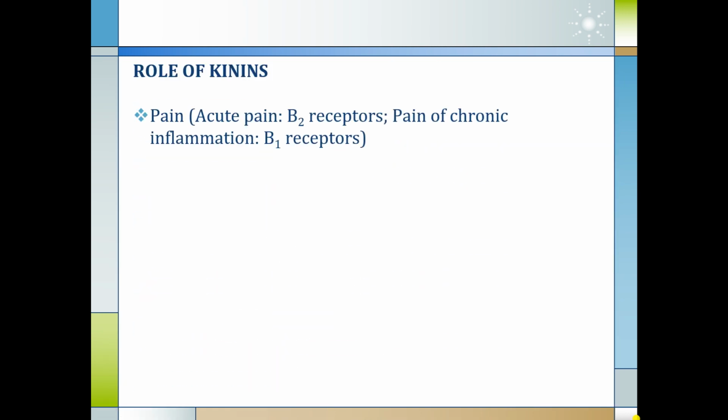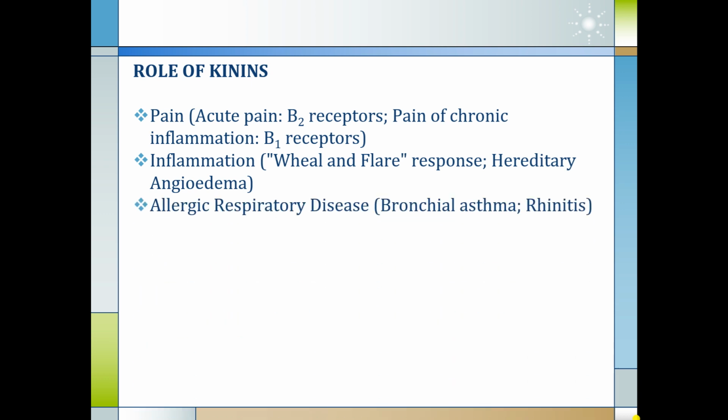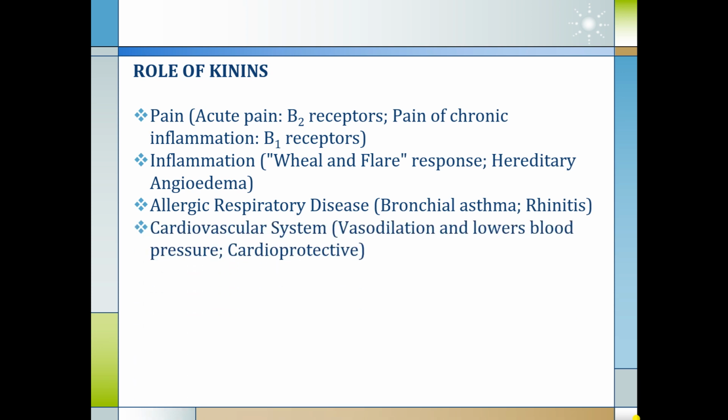So what is the role of kinins? They are mediators of pain. Acute pain is mediated through B2 receptors and pain of chronic inflammation is mediated through B1 receptors. They produce inflammatory responses, that is the wheal and flare response seen with histamine, and hereditary angioedema. They also produce allergic respiratory disease like bronchial asthma and rhinitis.